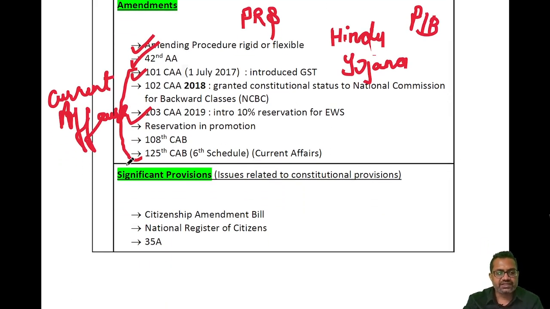Then you will see the significant provisions. Recently the Constitutional Amendment Bill was in news. National Register of Citizens was in news. Article 35A, which was granting certain special privileges to the residents of Jammu and Kashmir, was in news when Article 370 was removed. So this is also related to current affairs, and every student is expected to prepare.